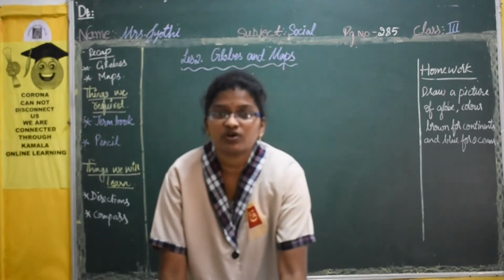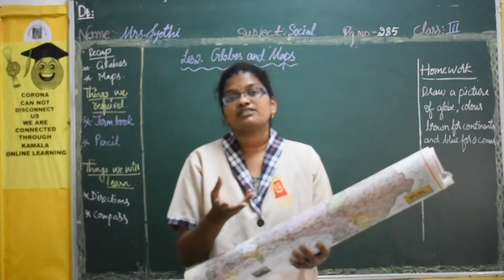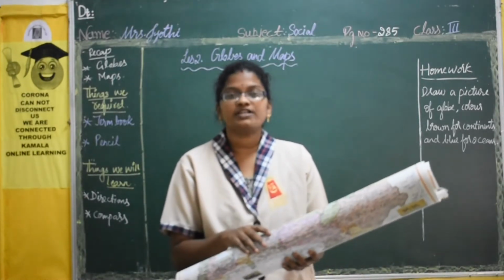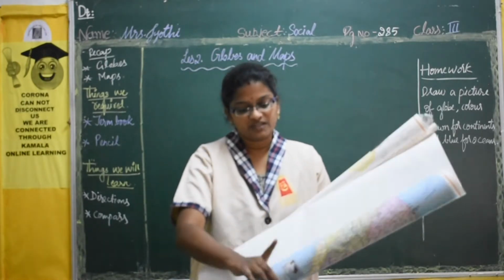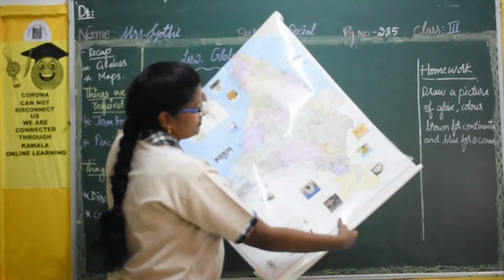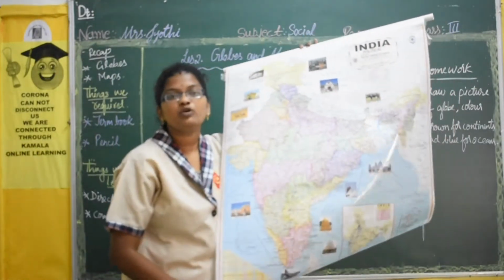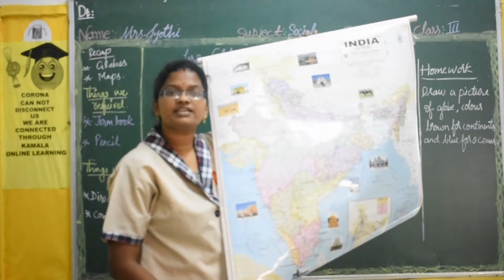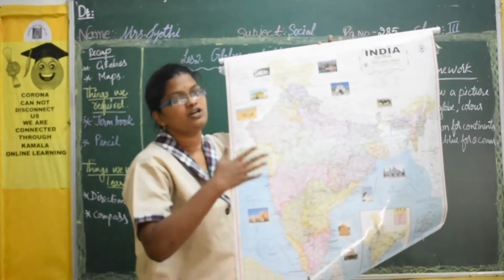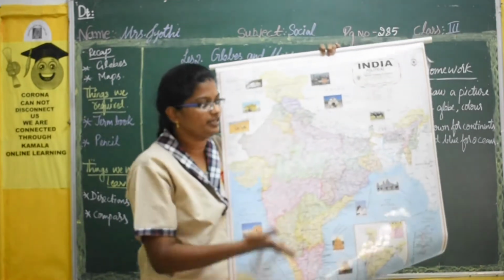It is going to show us the land masses, that is continents, and water bodies, those are oceans. And here is map. We have learnt about map. A book of maps, we call it as atlas, and maps are of different sizes. Some maps are very small, some maps are very big.